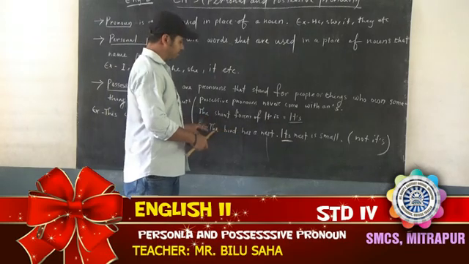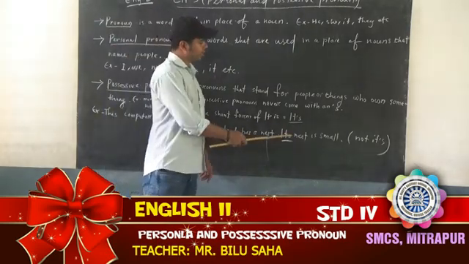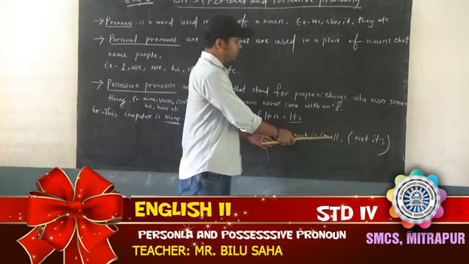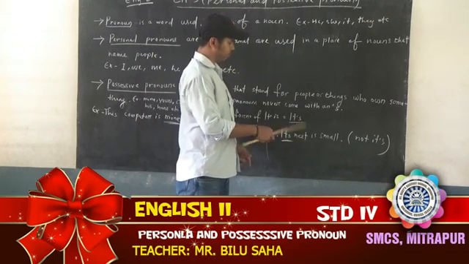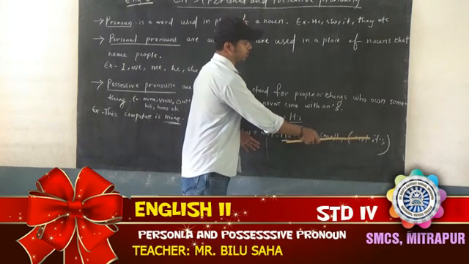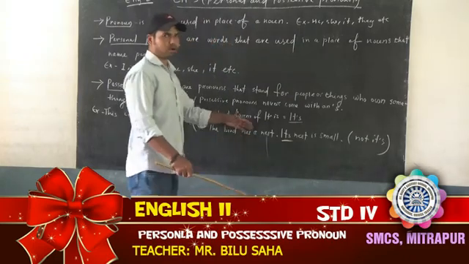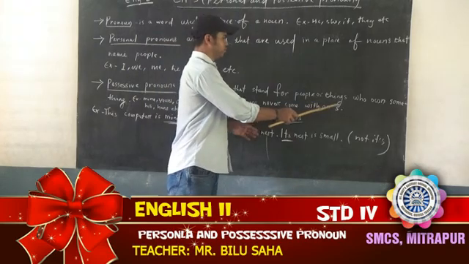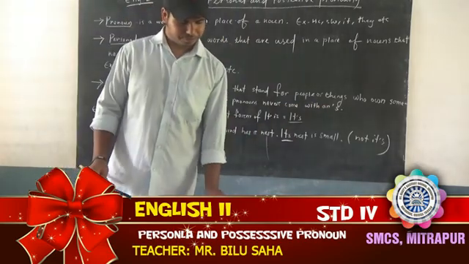I have given one example here. The bird has a nest. Its nest is small. Now this is one possessive pronoun. But if you write it the other way, it will be different, so that will be wrong. So you notice that one. Possessive pronouns never come with an apostrophe s.